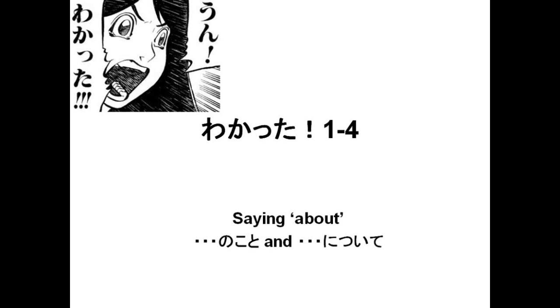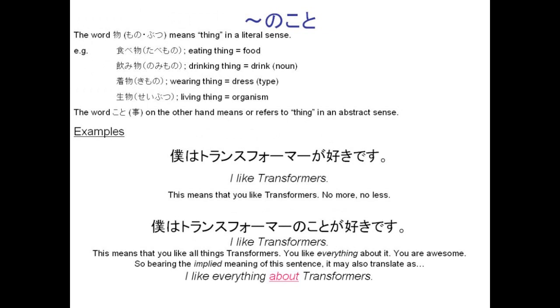1.4, saying about. And we use this by putting in something before no koto or ni tsuite. Now, before I talk about no koto, one very common question I always get asked is what's the difference between mono and koto, because they both translate as thing. Now, the word mono or butsu, as it may also be read, means thing in a literal, physical sense. So for example, tabemono, a thing that you eat, is food. Nomimono, a thing that you drink, is a drink or a beverage, and so on. So the word koto, on the other hand, refers to thing in a more abstract sense.